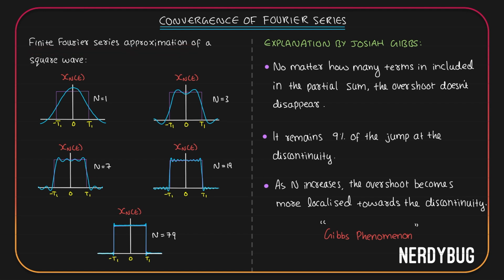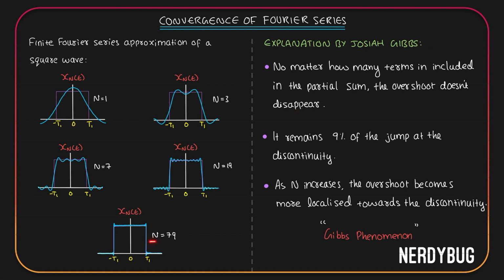Because for a proper Fourier series representation, you have to take summation from k equal to minus infinity to infinity. If you are only taking summation from k equals minus n to n, that is only a finite number, then it is not the complete sum, it is a partial sum. And by overshoot, he means the peak that you're getting at the ripples. So, according to him, no matter how many terms are included in the partial sum, the overshoot does not disappear.